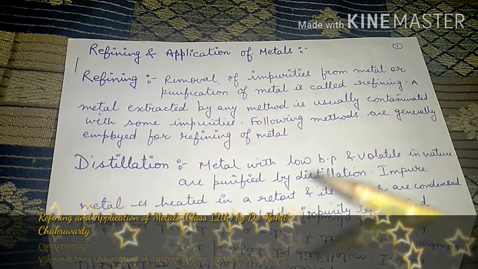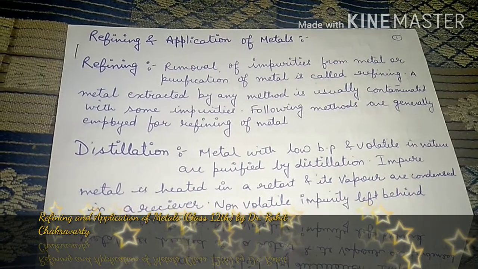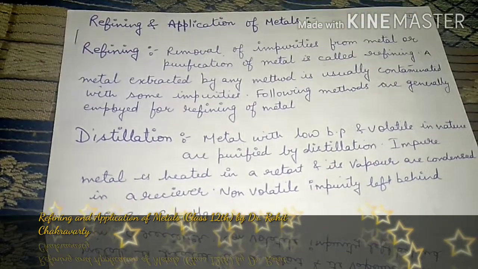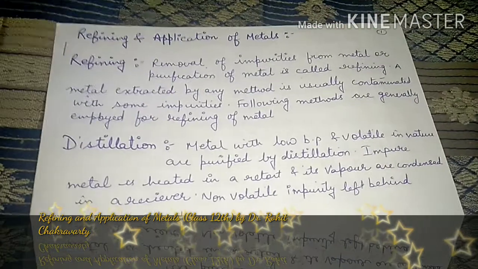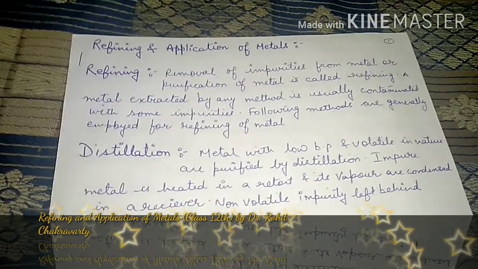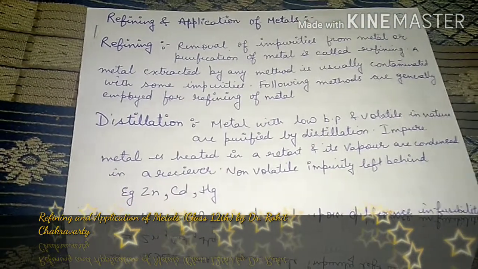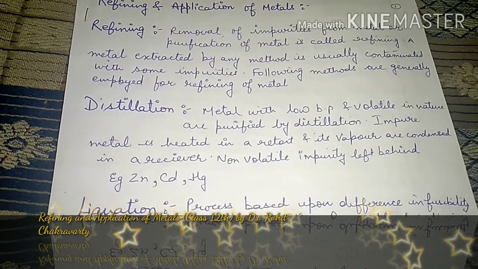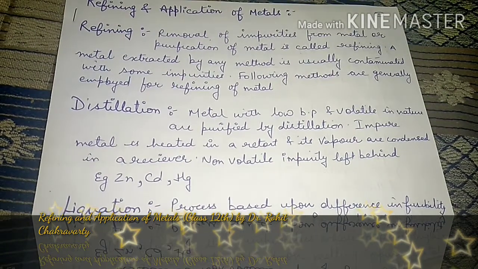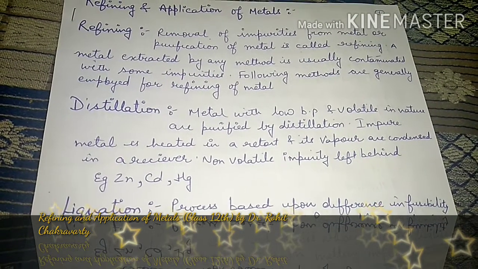So first point is your distillation. First technique is distillation. A metal with low boiling point and the volatile impurities in nature are purified by distillation. Impure metal is heated in a retort and its vapors get condensed in a receiver. So non volatile impurities are left behind.